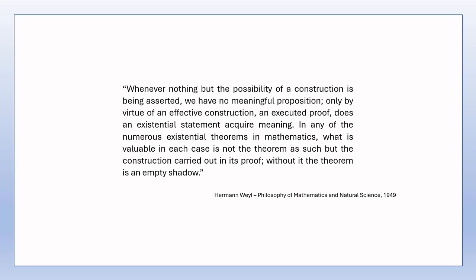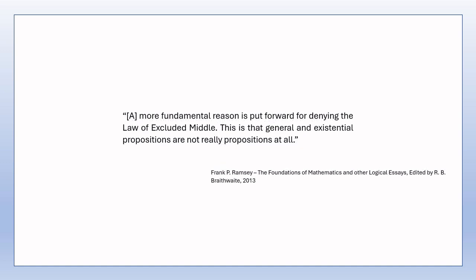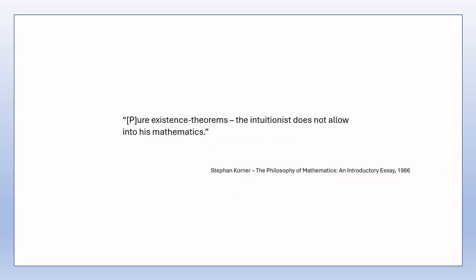In Reid's book we see, "For the constructivist, the truth of a proposition is constituted by an appropriate construction, not a demonstration that it is true, but a demonstration of A." And Ramsey has this to say, "A more fundamental reason is put forward for denying the law of excluded middle. This is that general and existential propositions are not really propositions at all." And finally, Stephen Körner, "Pure existence theorems the intuitionist does not allow into his mathematics."